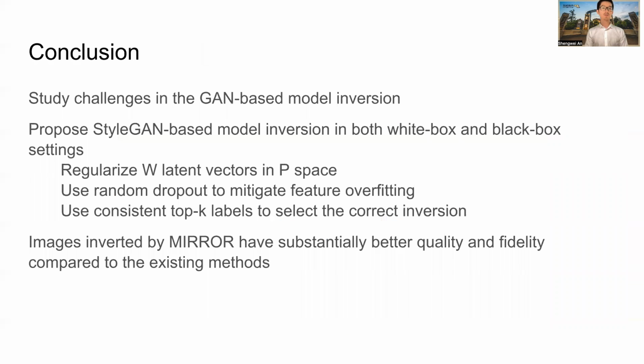To conclude, we study challenges in the GAN-based model inversion. We propose StyleGAN-based model inversion in both white box and black box settings. Our method regularizes W latent vectors in P-space. We use random dropout to mitigate feature overfitting and consistent top K labels to select the correct inversions. Images inverted by MIRROR have substantially better quality and fidelity compared to the existing method.